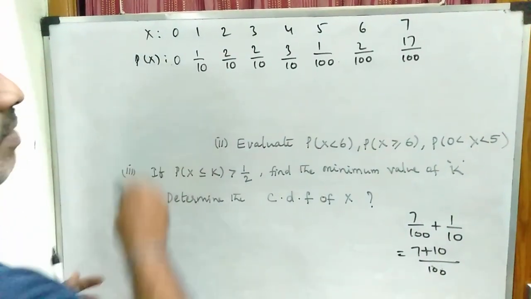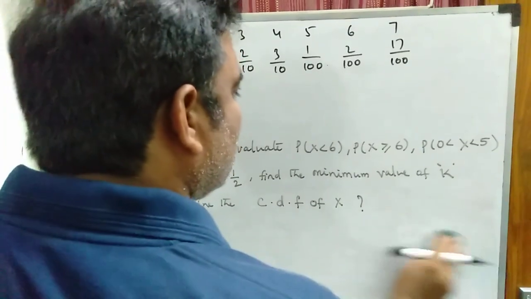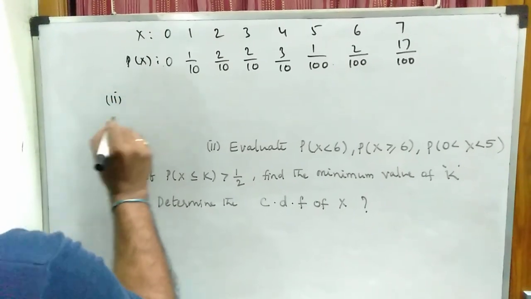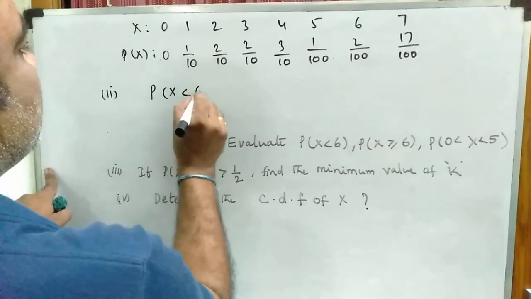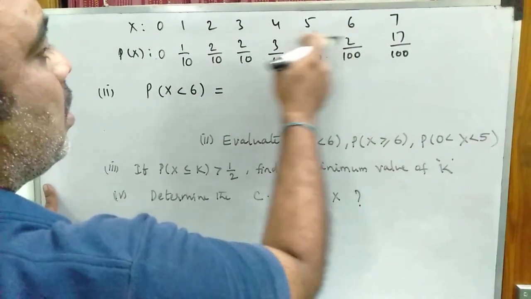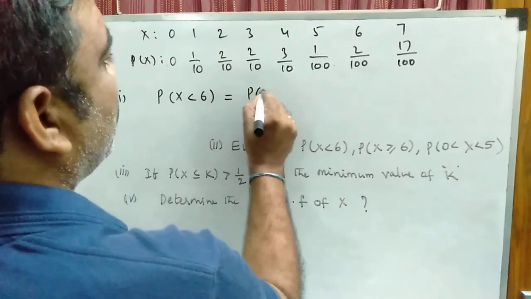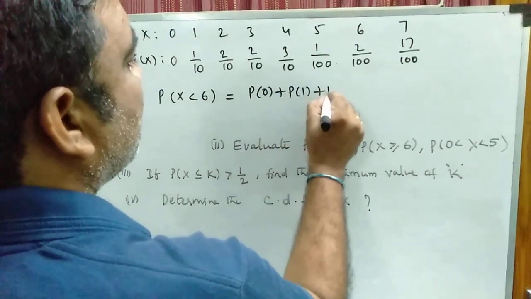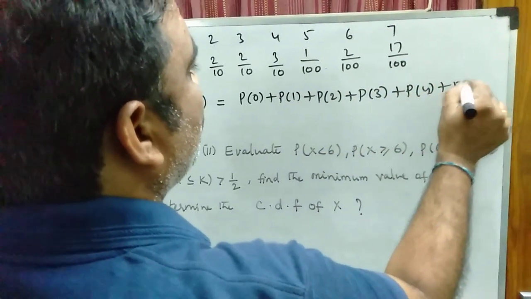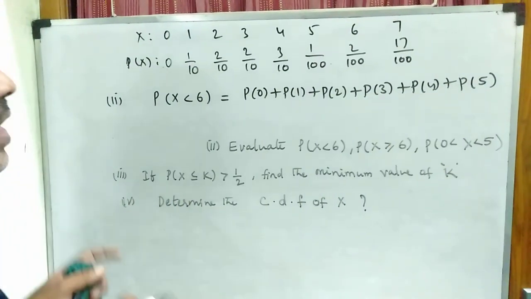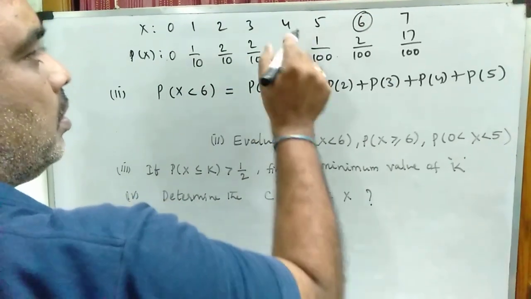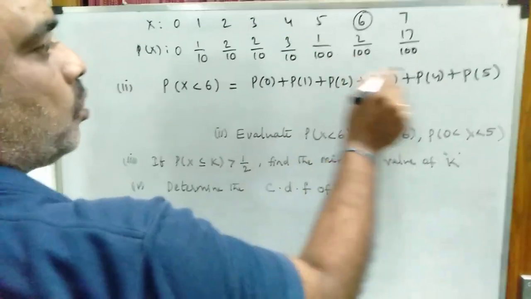Already we have calculated the k value. Now in the second part we have to evaluate the probabilities. What is the first one? P of x less than 6. We have to write all the probabilities: P of 0 plus P of 1 plus P of 2 plus P of 3 plus P of 4 plus P of 5. P of x less than 6 means not less than or equal to, that means exclude the value 6. That means we get x equal to 0, 1, 2, 3, and so on up to 5.